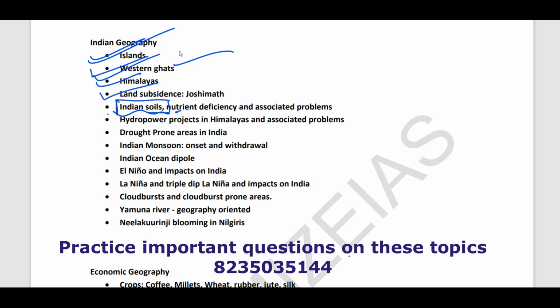Next, Indian soil. Soil types and nutrient efficiency is very important. This has been in news. Next, hydropower in the Himalayas is also very important. Next, the theme of drought is very important. You need to prepare exactly what is drought, what are the different types of drought, etc. Next guys, Indian monsoon, onset and withdrawal, Indian Ocean dipole, El Nino, La Nina are very important, cloud burst. And then guys, as far as map points are concerned, Yamuna river is very important, and Neelakurinji blooming in Nilgiris.